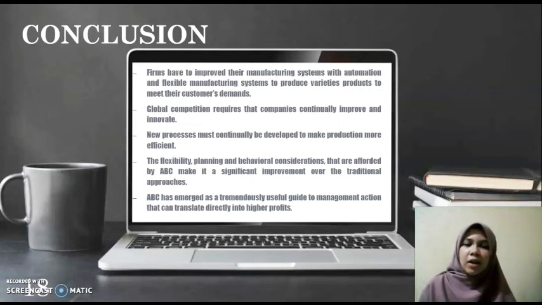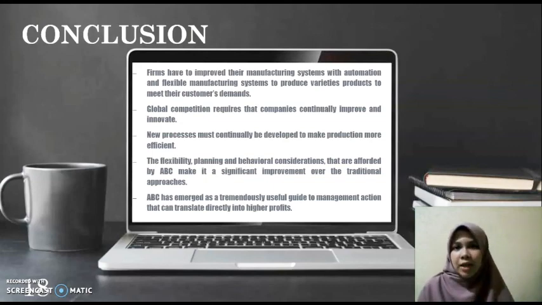It means that the company must not use the old-fashioned accounting system that can make the product mix wrong. The flexibility, planning, and behavioral considerations that are afforded by ABC make it a significant improvement over the traditional approach. So it is shown that ABC has emerged as a tremendously useful guide to management action that can translate directly into higher profit for the company.